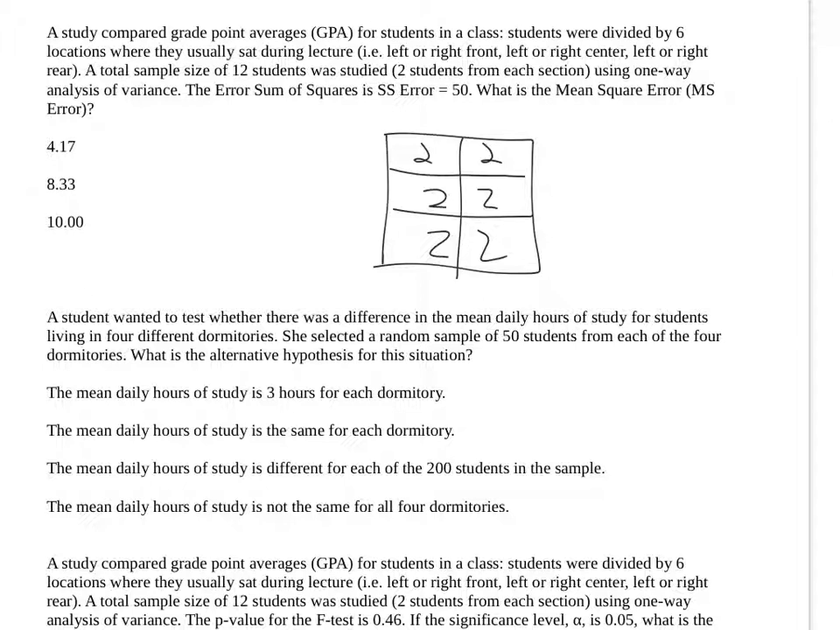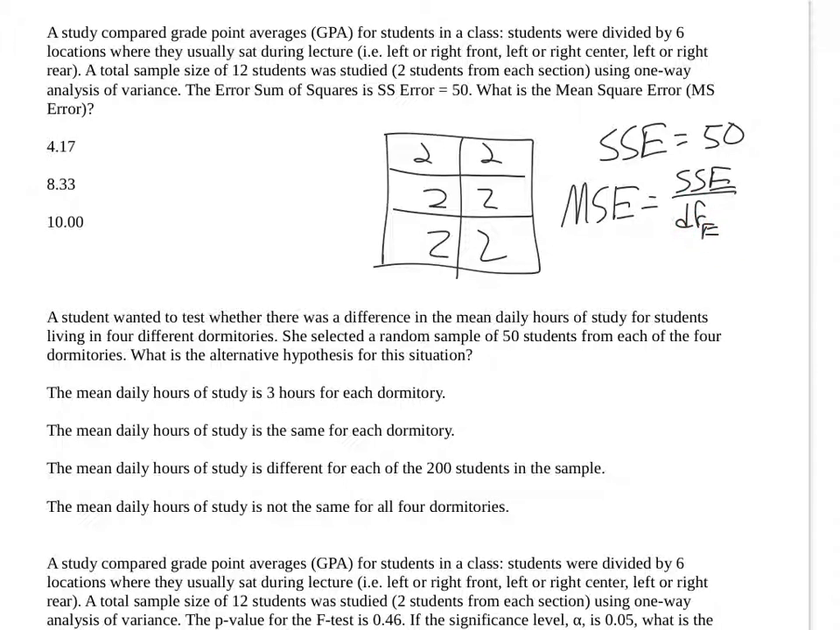Alright, using a one-way analysis of variance, the error sum of squares is SS error equals 50. So SSE equals 50. What's the mean squared error? So remember, the mean squared error is the sum of squared error divided by the degrees of freedom for the error term. That's what we were talking about before. And when we were talking about degrees of freedom, so we already have this value. So what we need to determine is this value right here.